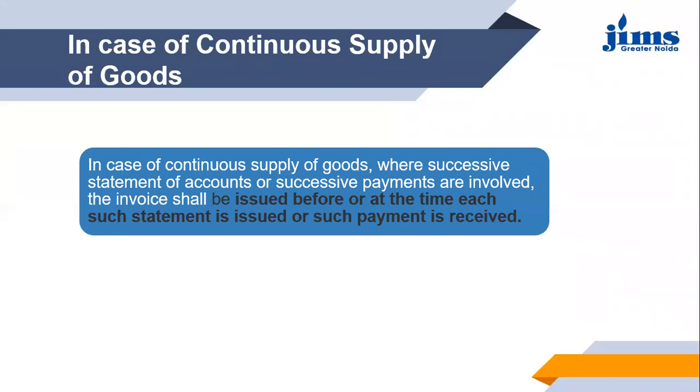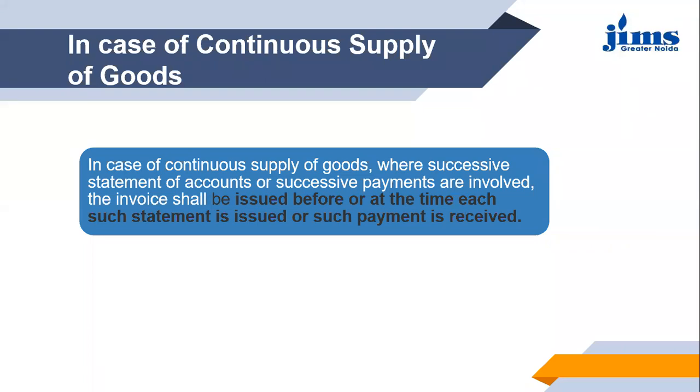Now, continuous supply, as I told you previously also, can be of two types. One is continuous supply of goods, other is continuous supply of services. So in case of continuous supply of goods, it is a contract between the two persons, supplier and the recipient, that there will be regular supply of goods. In that case, as it has been written here also, the invoice shall be issued before or at the time each such statement is issued or such payment is received.